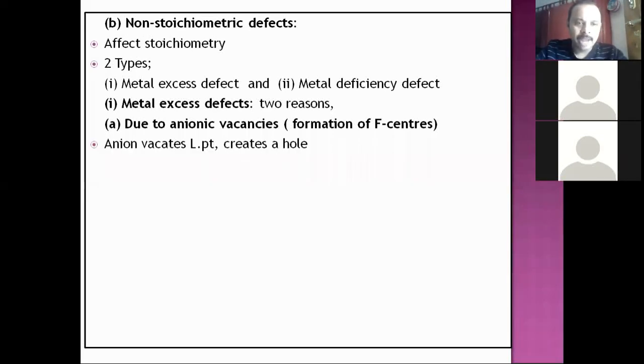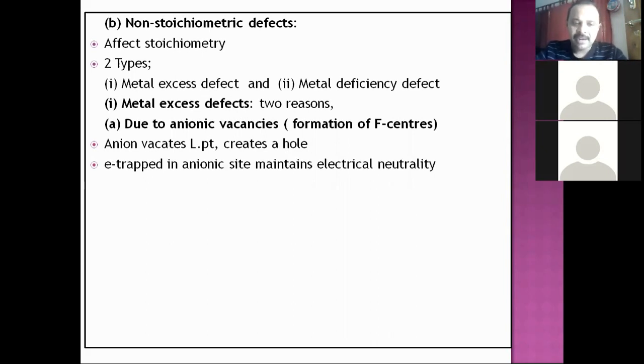So what actually happens during anionic vacancies? Anions vacate lattice points and create a void or a hole there. Now the question that would arise is, when anion vacates the site, cations become excess. That's fine. But when anion vacates, overall electrical neutrality is at stake.